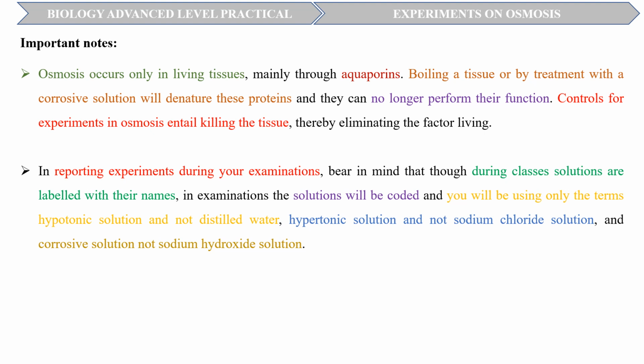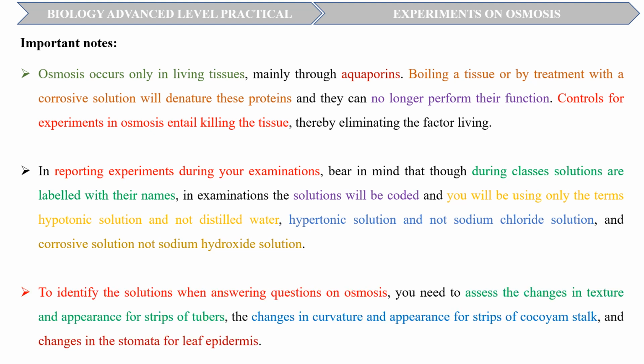In reporting experiments during your examinations, bear in mind that though during classes solutions are labeled with their names, in examinations the solutions will be coded with letters, say A, B, or C, and you will be using only the terms hypotonic solution and not distilled water, hypertonic solution and not sodium chloride solution, and corrosive solution, not sodium hydroxide solution. To identify the solutions when answering questions on osmosis, you need to assess the changes in texture and appearance for strips of tubers, the changes in curvature and appearance for strips of coleus stalk, and changes in the stomata for leaf epidermis. We will direct you on this when treating each experiment.